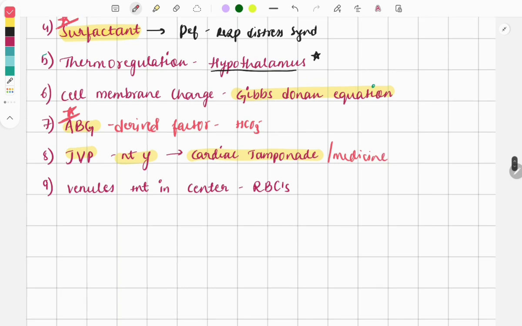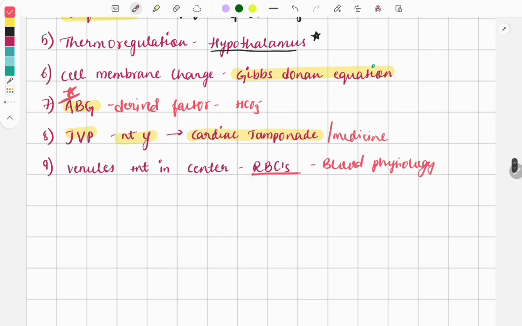The next one-liner was on venules in the blood vessels. In the venules, which of the following is present in the center? The answer was the RBCs, because the leukocytes are present in the margins, and in the center the red blood cells will be traveling. So from blood physiology also every year one question is asked. It is also a high yield topic.